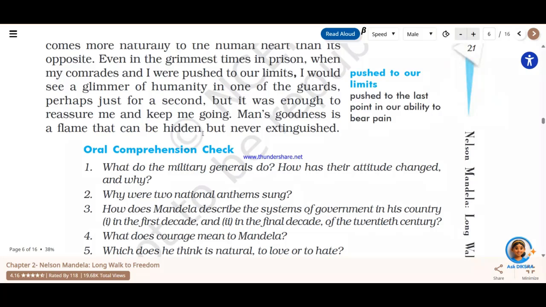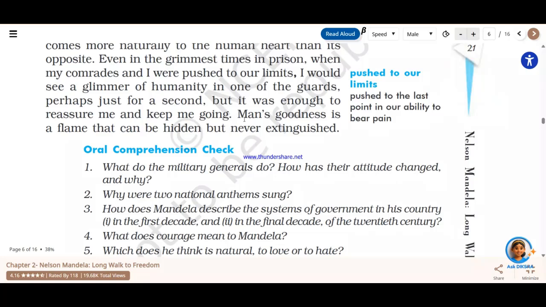But then somehow, at some point, their love used to peep out through the hatred that they used to have. So there he says that man's goodness is a flame that can be hidden but never extinguished. So love is something that can be hidden, can be covered by hatred, but it cannot be extinguished. That does not mean that there is no love left in that human being, or there is no love which he or she cannot express.